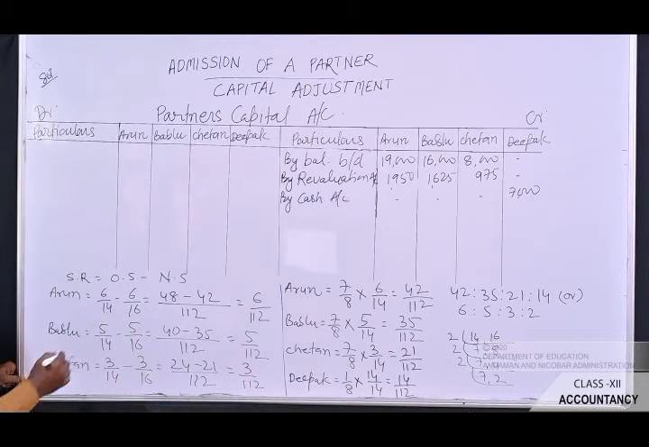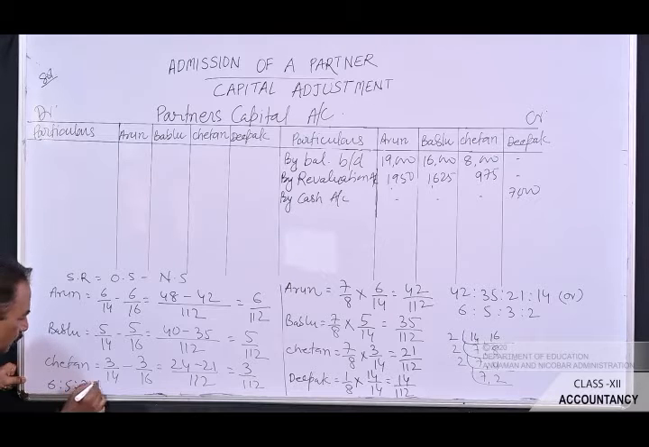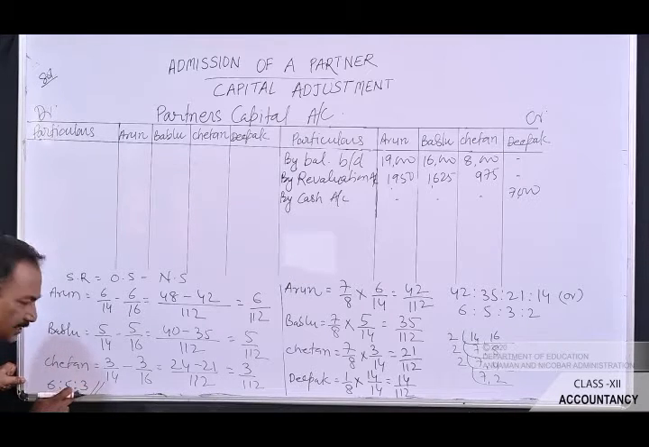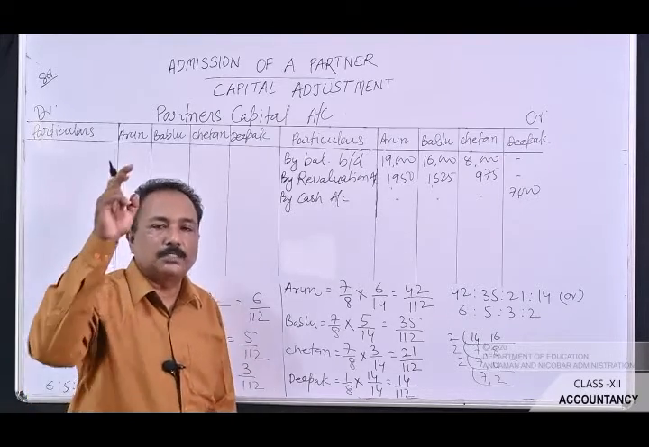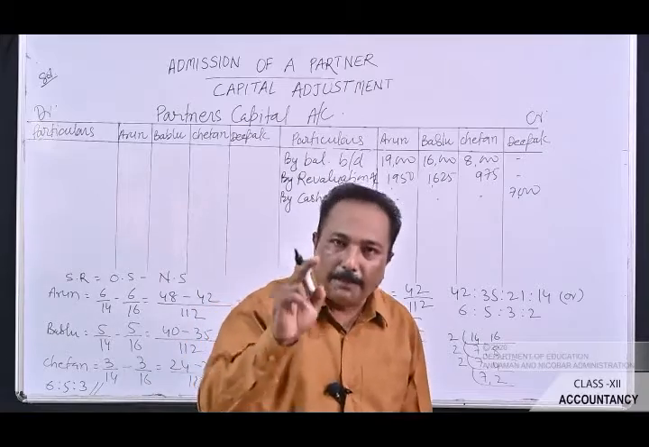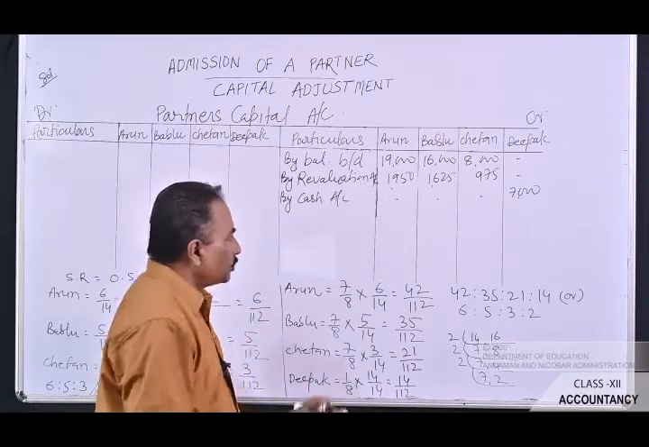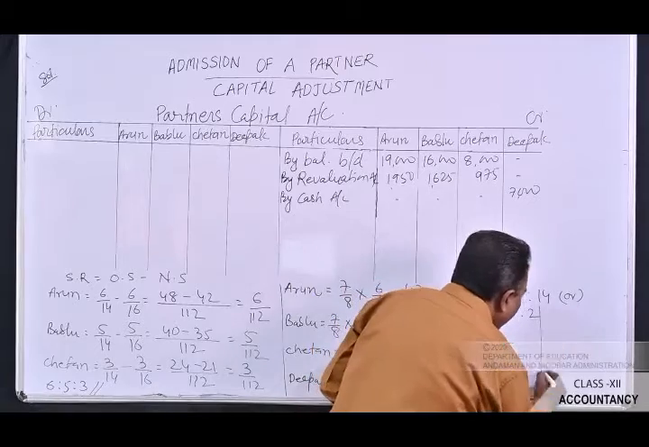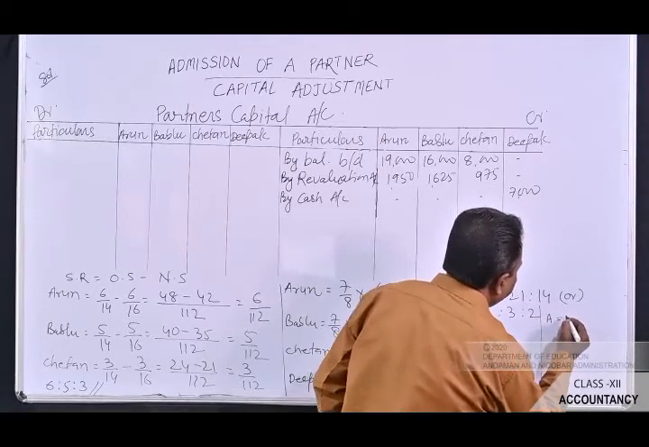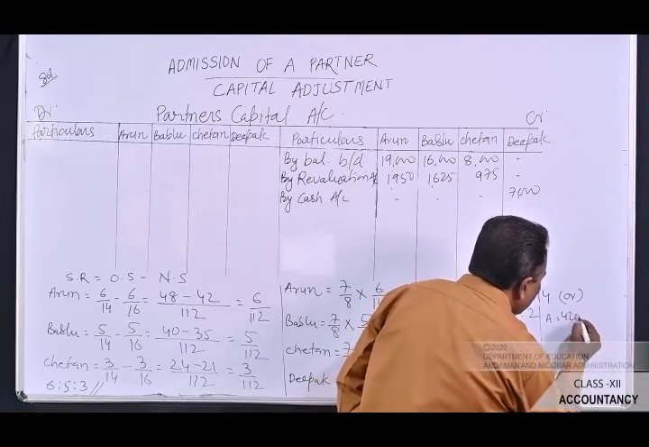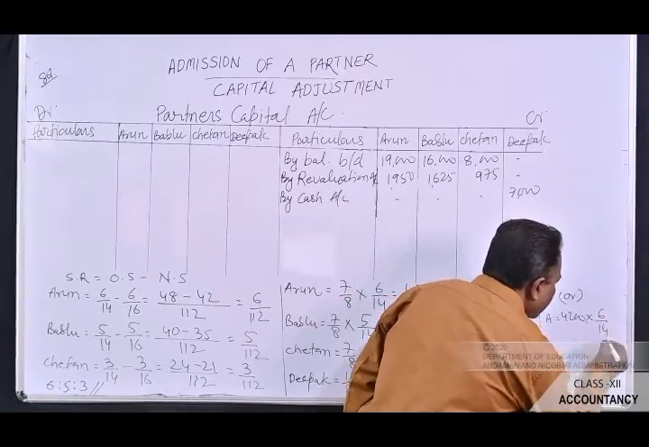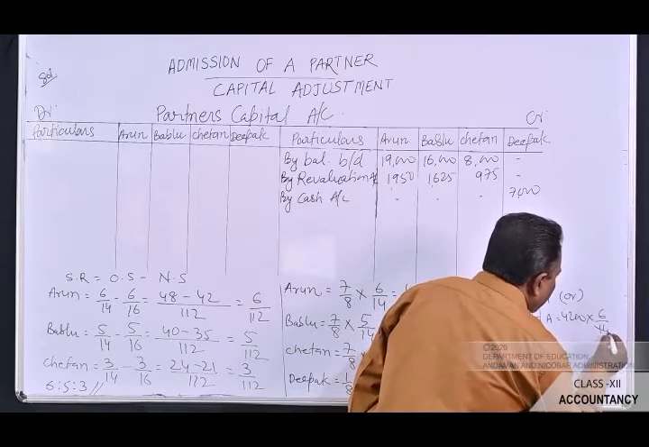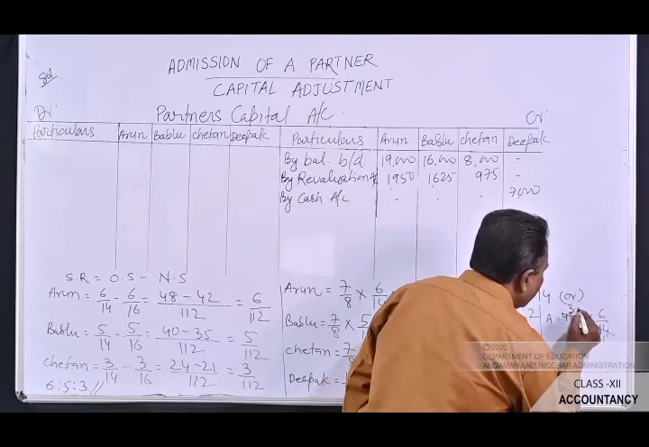So it means that the sacrificing ratio of Arun, Bablu and Chetan is 6:5:3, and on the basis of this sacrificing ratio, the amount of premium which was brought in by Deepak will be distributed between them. So how will you find out the amount? Arun will get 4,200 as 6 by 14. 14 ones are 14, 14 3s are 42, 0 0.